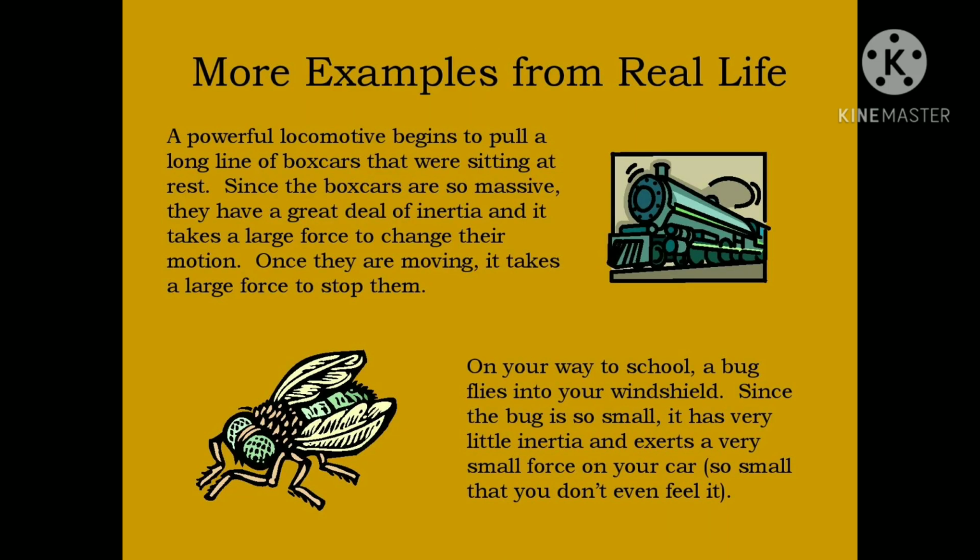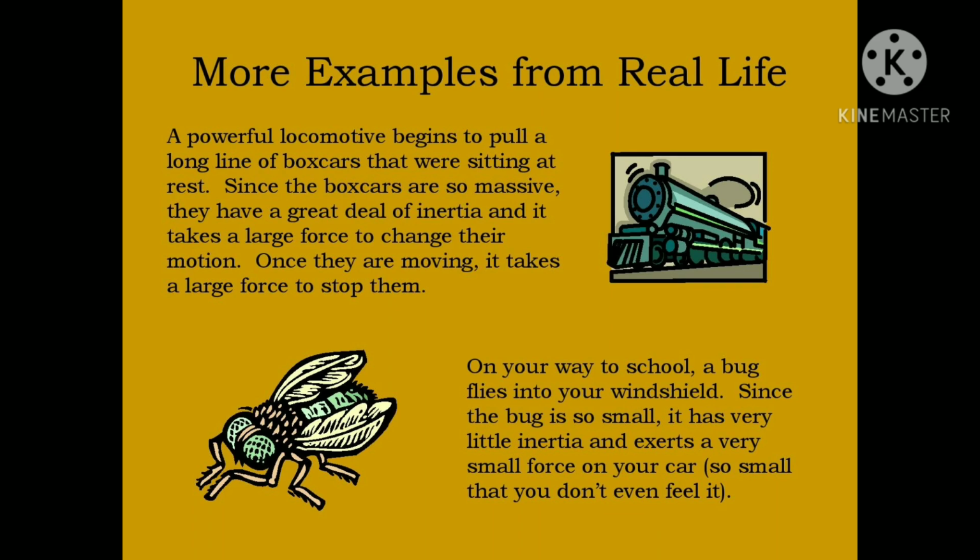Some more examples. A powerful locomotive begins to pull a long line of boxcars that were sitting at rest. Since the boxcars are so massive, they have a great deal of inertia, so once they are moving, it takes a large force to stop them. On your way to school, a bug flies into your windshield. Since the bug is so small, it has very little inertia and exerts such a small force on your car that we can't feel it.